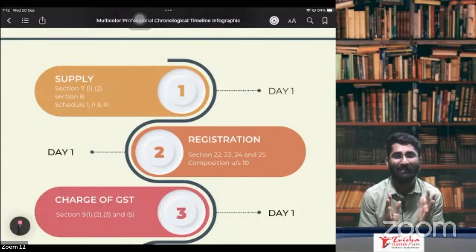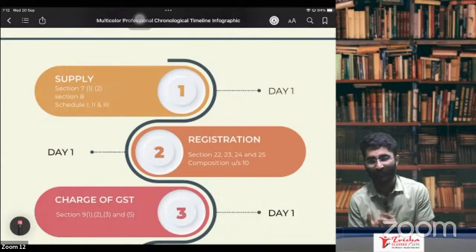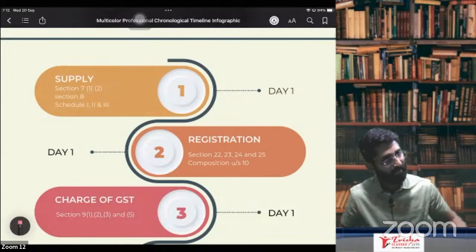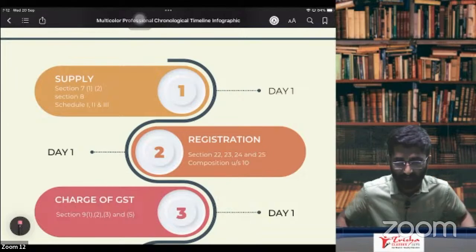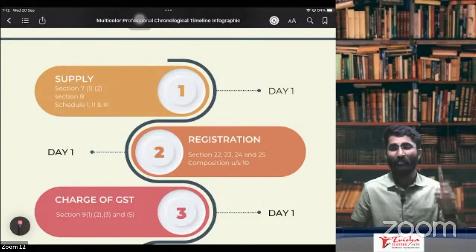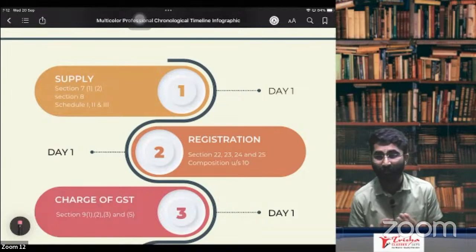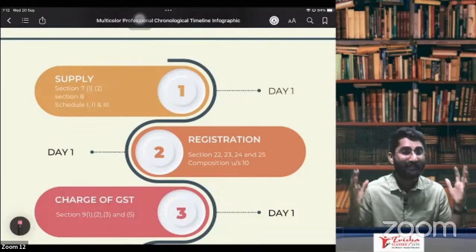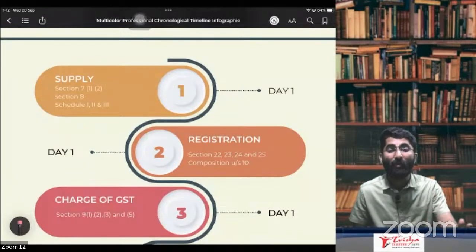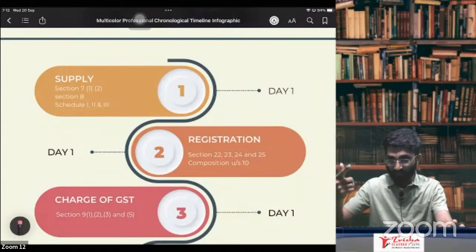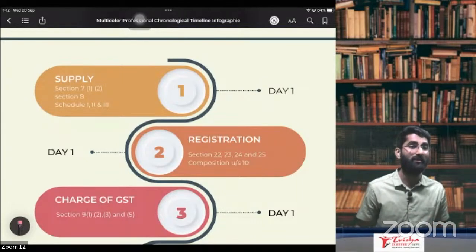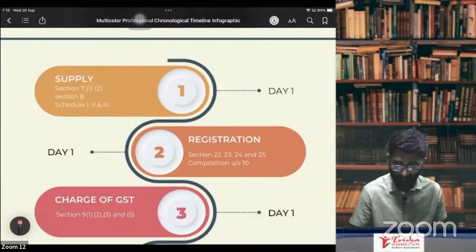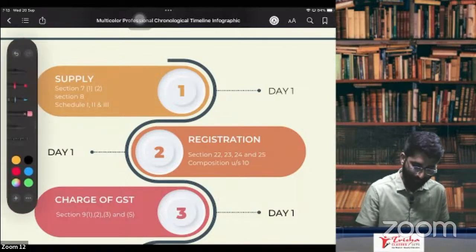In GST, we are discussing goods as well as service. So in GST, the taxable event is supply. So the first topic that we are going to discuss is supply. Once you know what you are doing is a supply or not, now we have to get to know, sir, whether I have to pay the GST or not. I have to collect and pay the GST provided I am a registered person. So who will be considered as a registered person, sir? That we are discussing in today's session, which is the registration chapter.